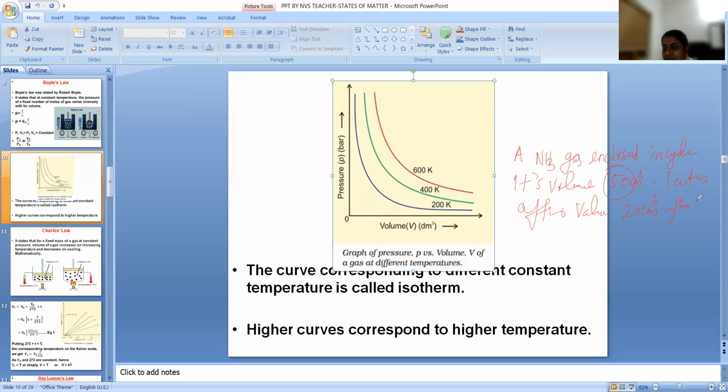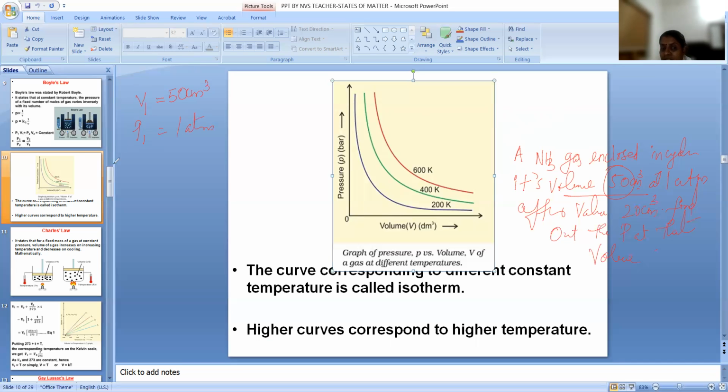Find out the pressure at that volume. How will we calculate this? Ammonia gas is enclosed in a cylinder. Its volume right now, V1, is equal to 50 cm cube at 1 atmosphere, so P1 is equal to 1 atmospheric pressure.